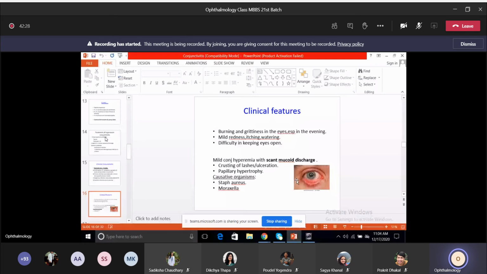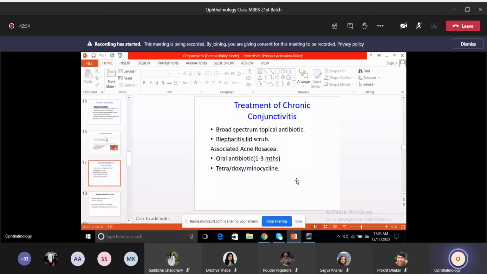Condition is very mild. There's scant mucoid discharge, or sometimes there can be ulceration at the lashes or crusting of the lashes. The main causative organism is Staph aureus and Moraxella. In such cases, for treatment, we have to treat the cause. So broad spectrum topical antibiotics, usually the fluoroquinolones, and sometimes blepharitis, which is inflammation of the lid, could also be one of the causative features. So in such cases, we advise lid scrub.